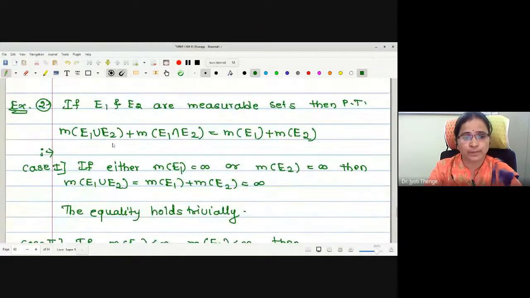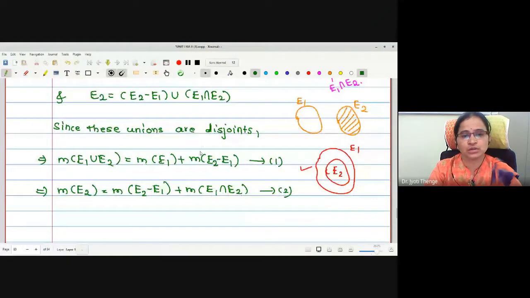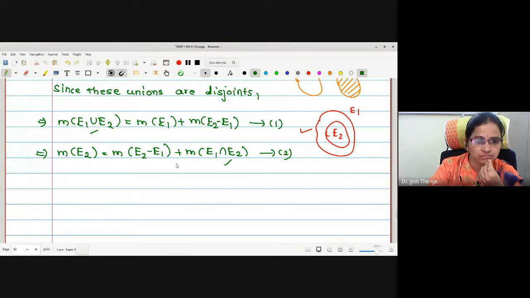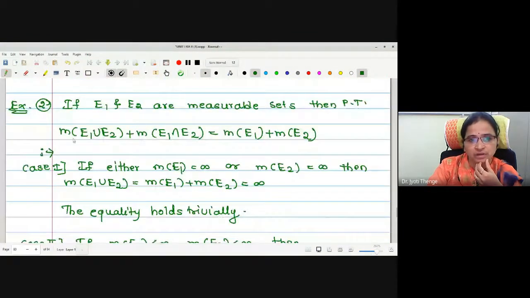What is the job? We want the addition of the measure of E1 union E2 and the measure of E1 intersection E2. So which operation should I follow in these two, so that I get the measure of E1 union E2 added with the measure of E1 intersection E2? What operation should I take? Can I take the addition? What will happen if I take the addition?